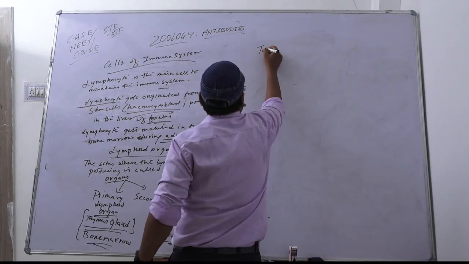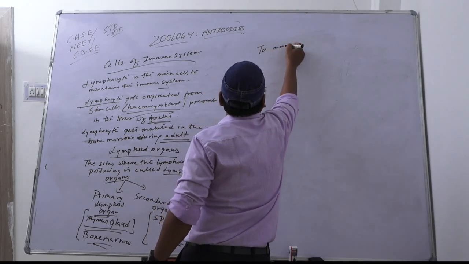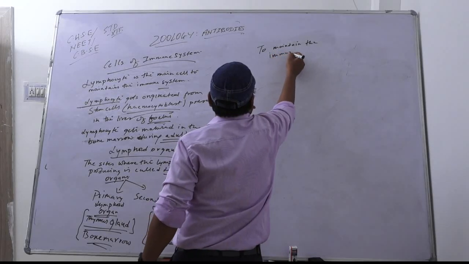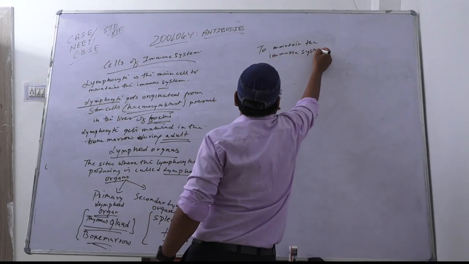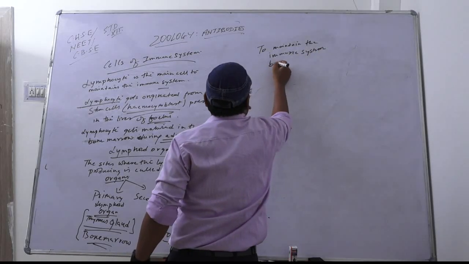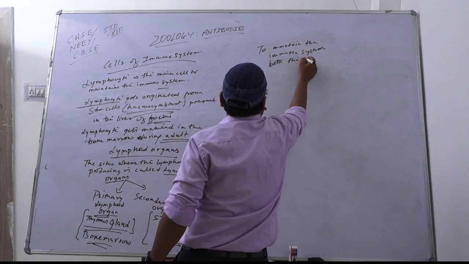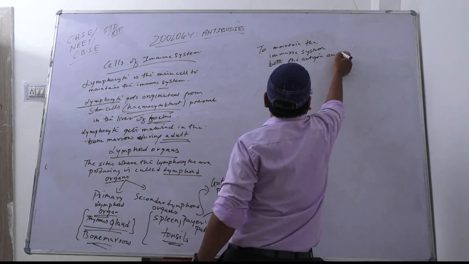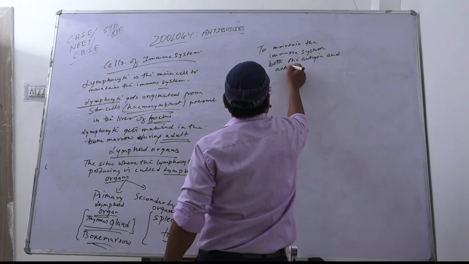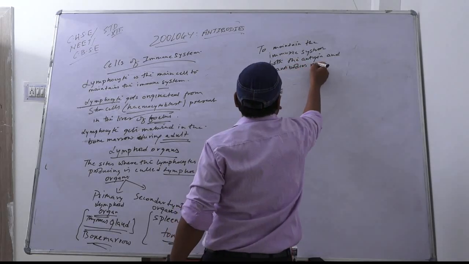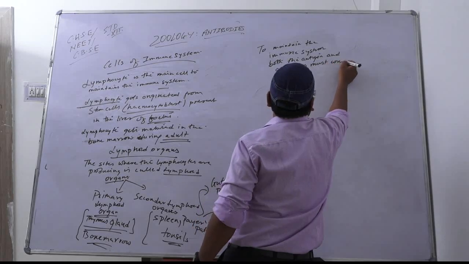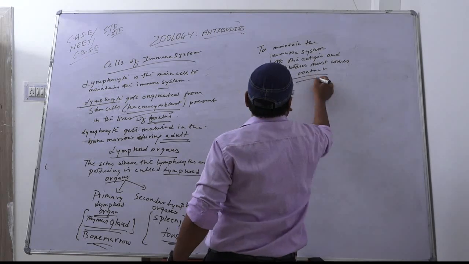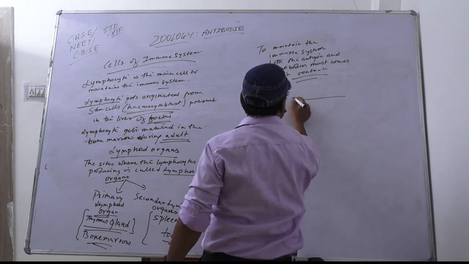To maintain the immune system, both the antigen and antibodies must come in contact. How? Suppose this is the structure of bone marrow. So this is the structure of bone.